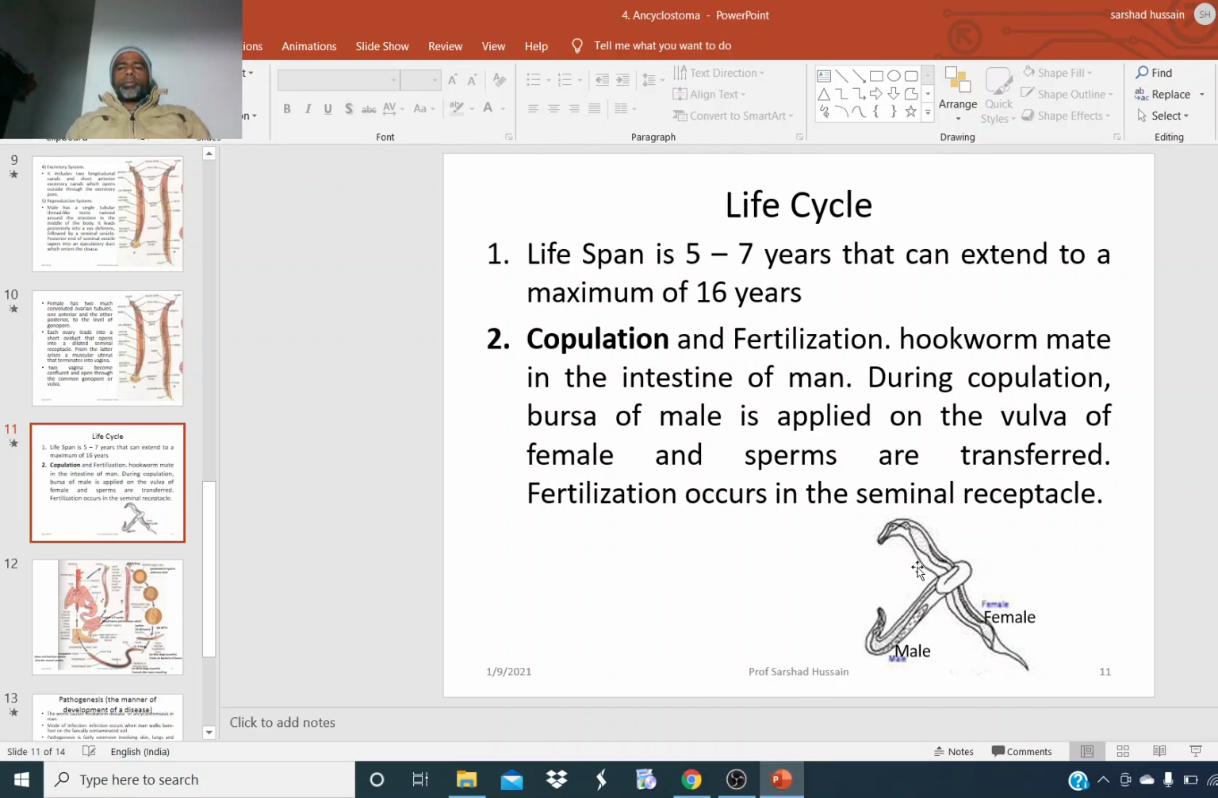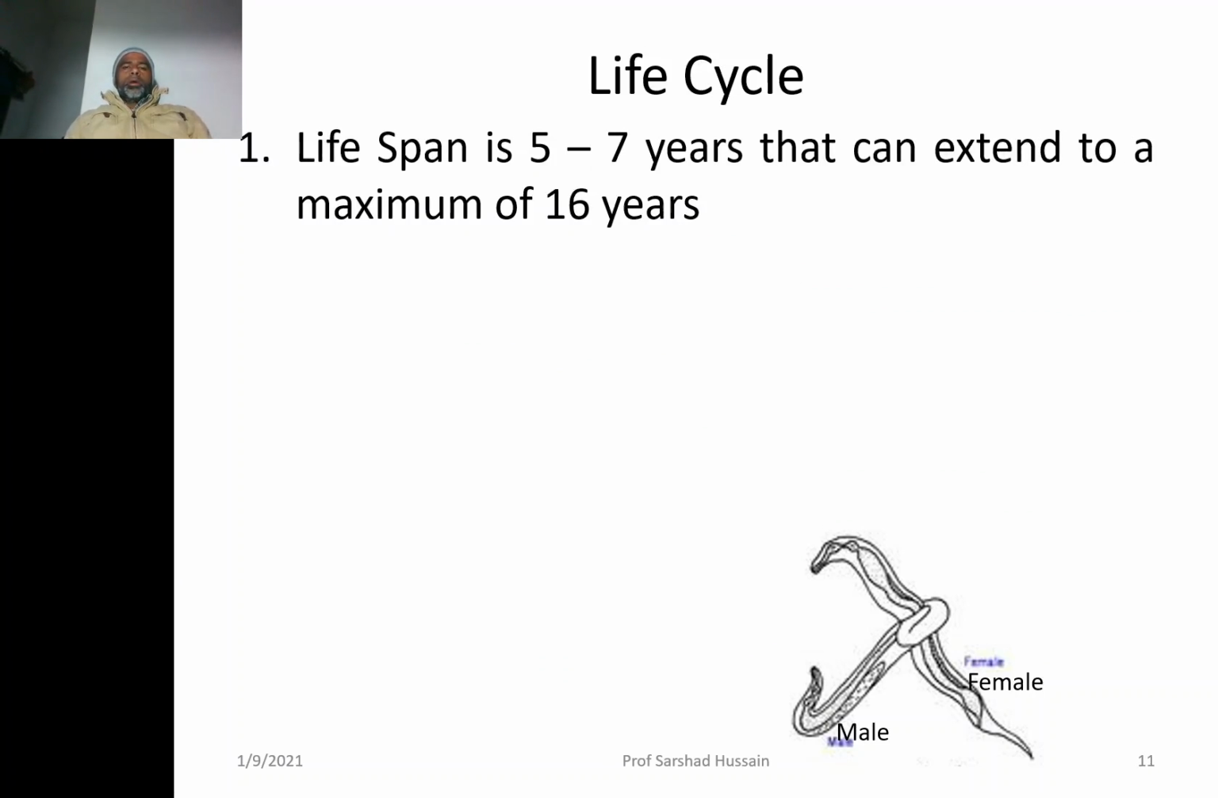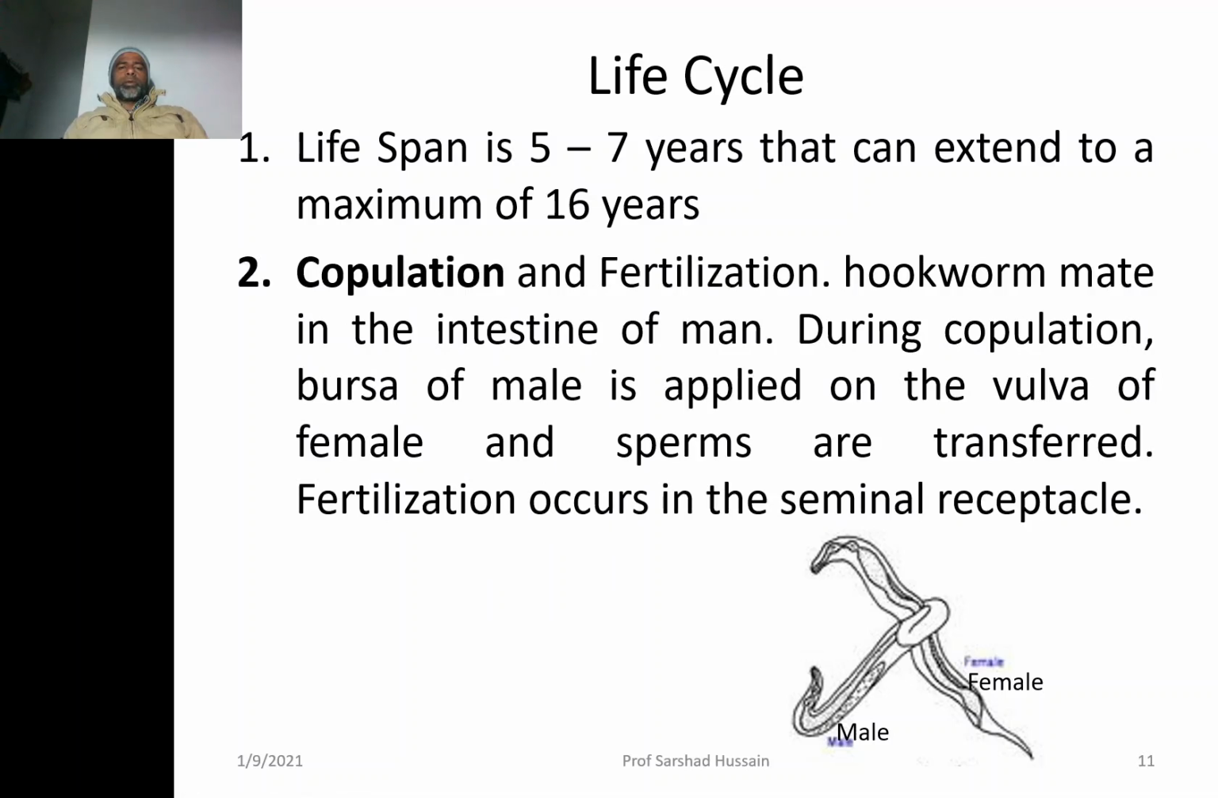Well, dear students, let us discuss the life cycle of the Ancylostoma juvenile. Lifespan of the Ancylostoma is 5 to 7 years, that can extend to a maximum of 16 years. So mostly it has an average life span of 5 to 7 years, but sometimes you may also get 16 years of age.